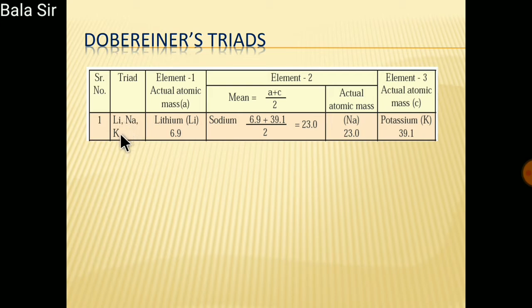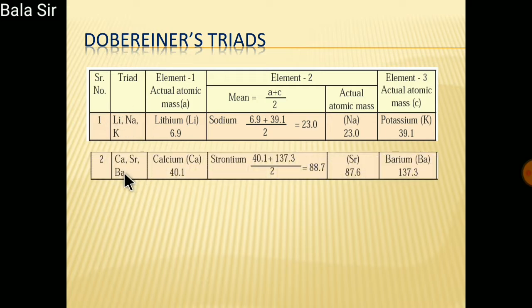Lithium, sodium and potassium form one triad. He took one more example, calcium, strontium and barium. Calcium is 40.1, barium is 137.3. He took the mean of calcium and barium and got 88.7. But he wanted an element similar to calcium and barium whose atomic mass should be approximately 88.7.